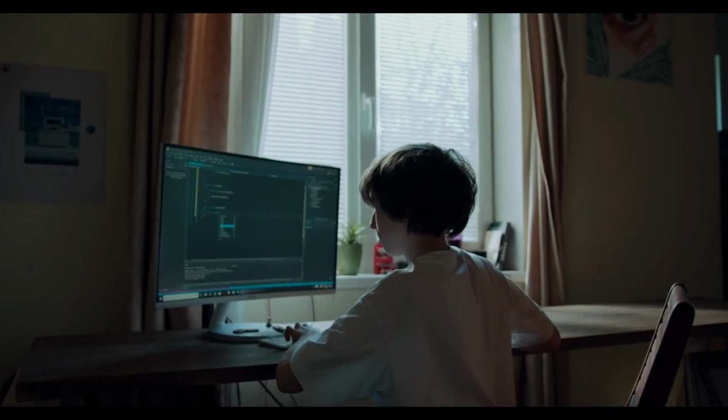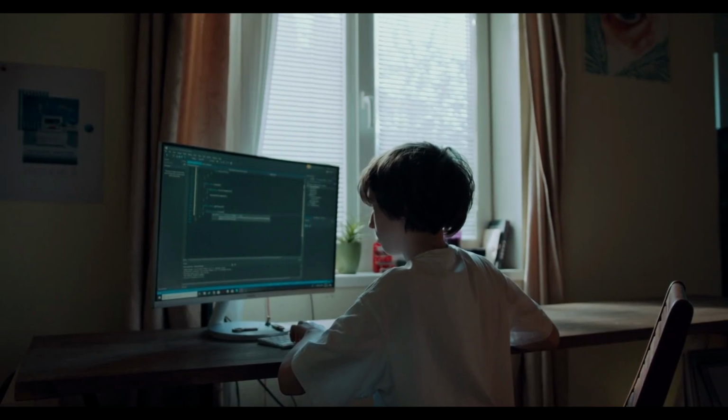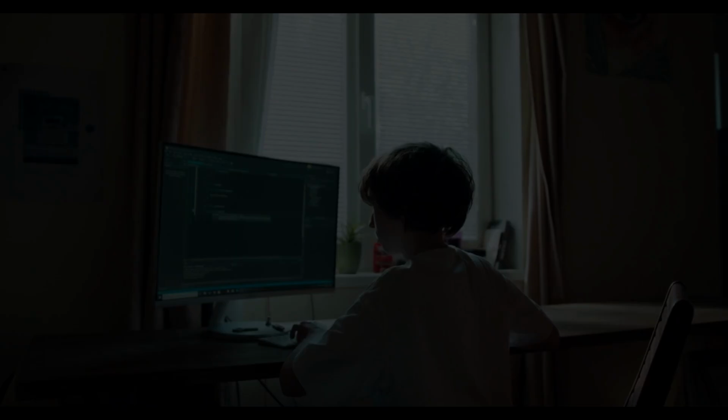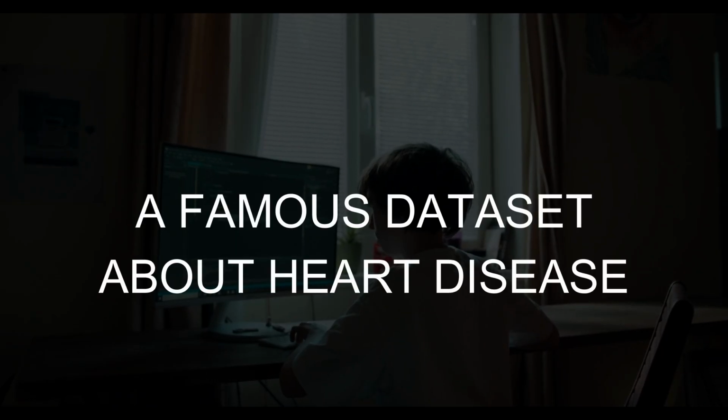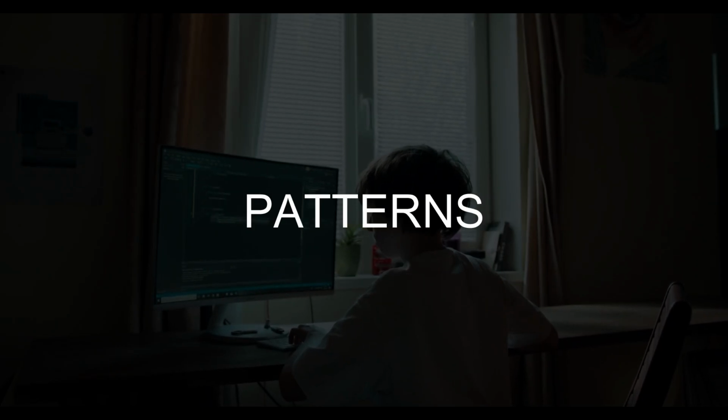Today, we're going to do a simple but very real data analysis project together. We'll be using a famous dataset about heart disease to see if we can uncover any patterns or insights.